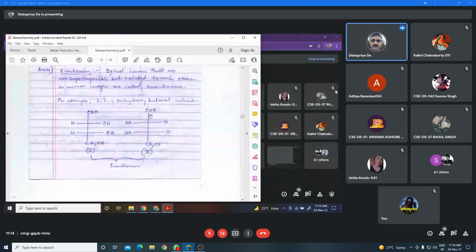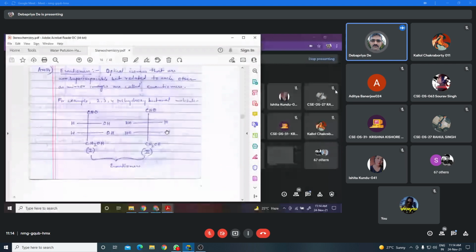These two structures are non-superimposable, because if you superimpose one onto the other, each hydroxyl will superimpose onto a hydrogen, and each hydrogen will superimpose onto a hydroxyl.